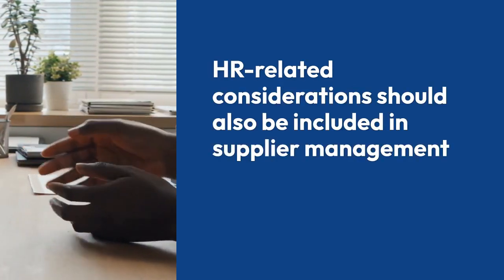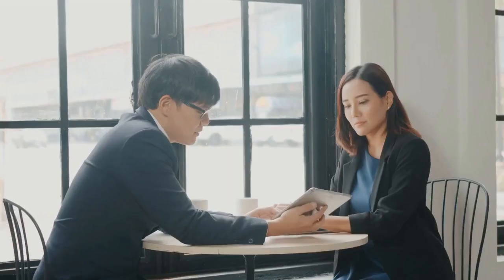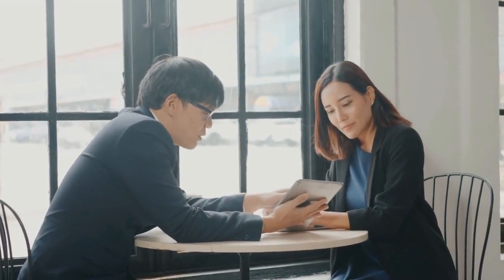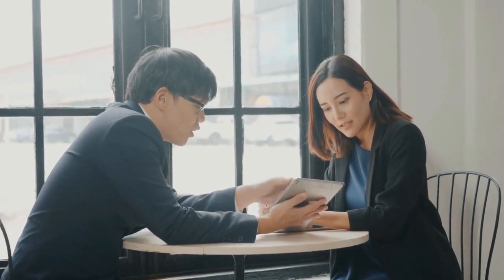In addition, a clear incident management process, provisions for business continuity, constraints on subcontracting, and HR-related considerations should also be included in supplier management practices. Adhering to these checklists can help organizations ensure that their suppliers are effectively managing information risk and security, and minimize the risk of breaches or incidents.